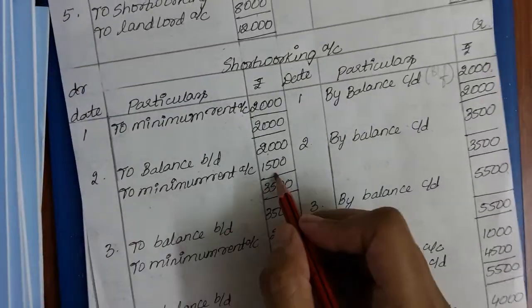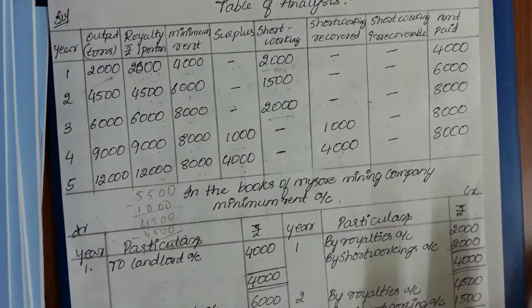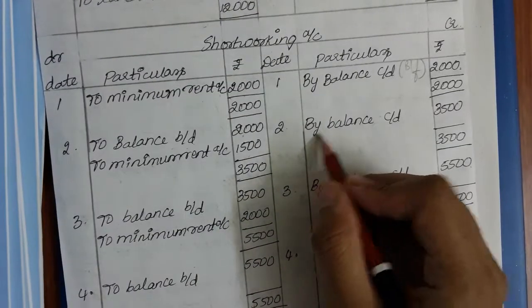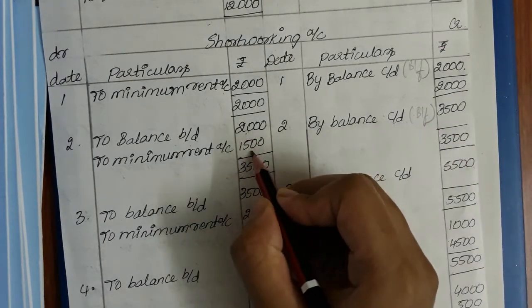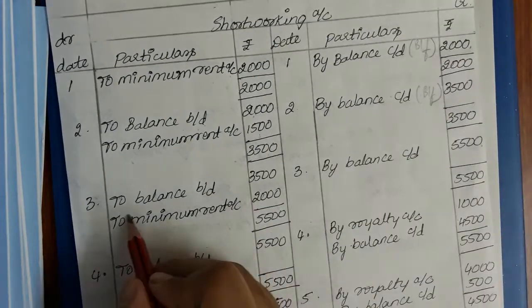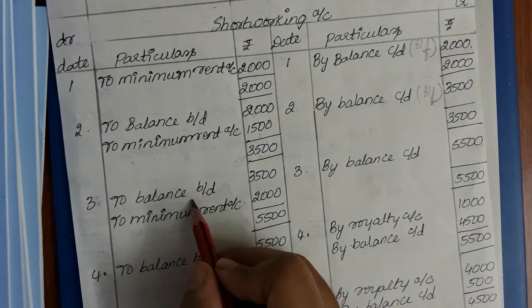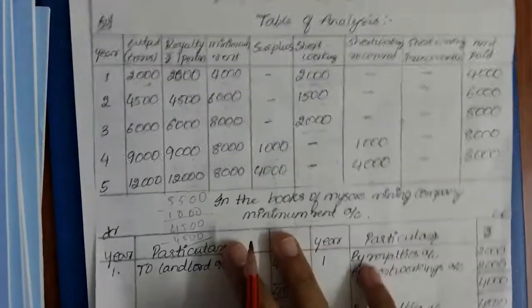Yes, in the second year also there is a short workings of 1500, right? So minimum rent account 1500. So in the second year also, you did not recover. There was no path of recovering because there is a short workings, there is no surplus. Am I right? So by balance carried down, balancing figure, what is it? 2000 plus 1500 will be 3500. For the third year, I will be getting it to balance brought down, that is 3500.